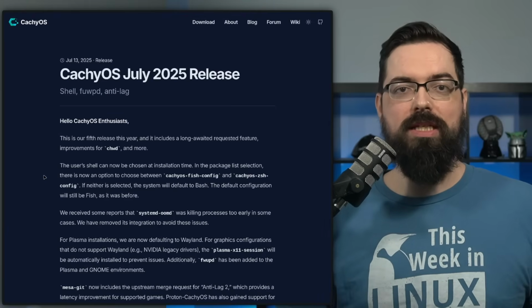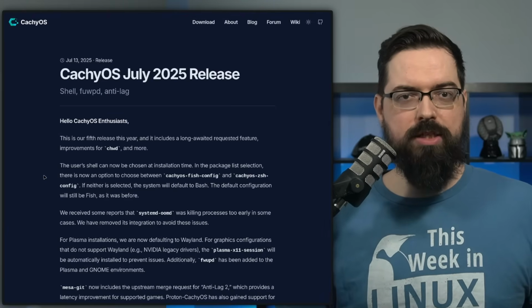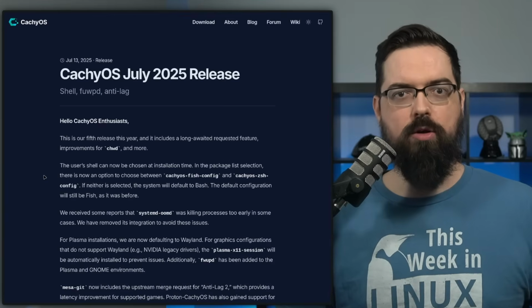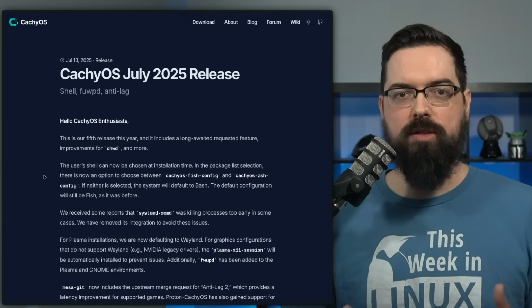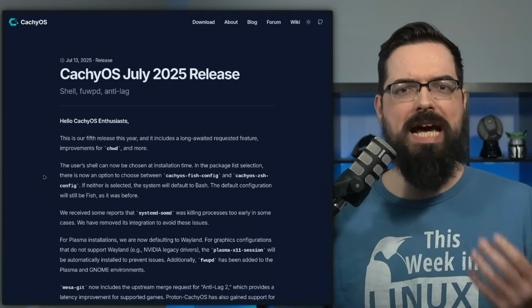The CachyOS team have announced the latest release of their distribution with the CachyOS July 2025 release. And this is the 5th release of the year. And for those unfamiliar, CachyOS is an Arch-based distribution with kernel optimizations, making it a great option for people who are in a situation where they want maximum performance.